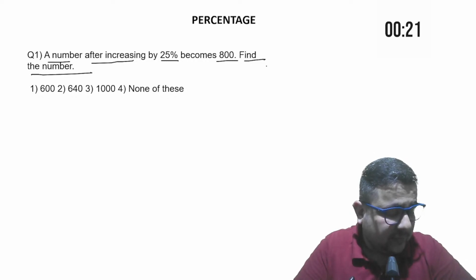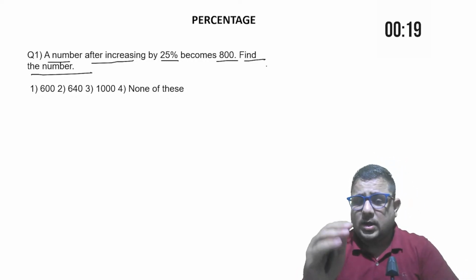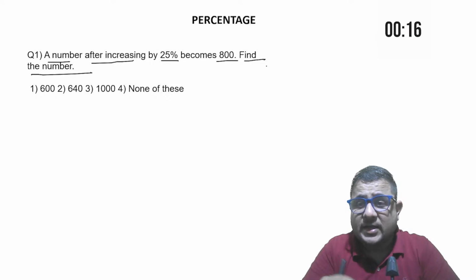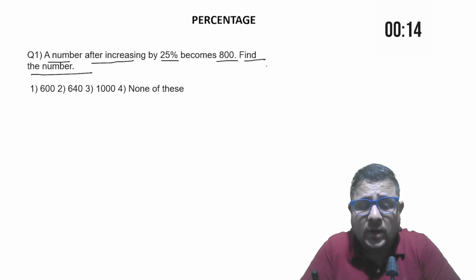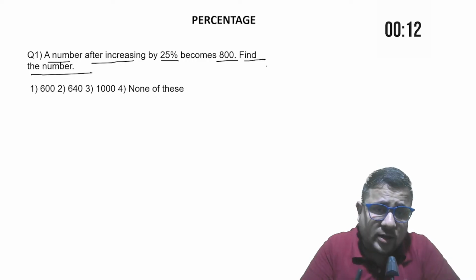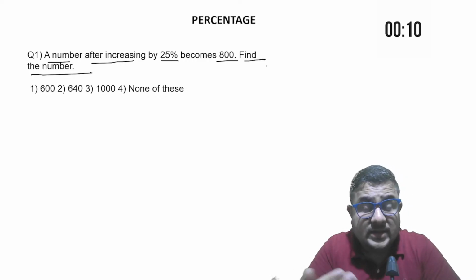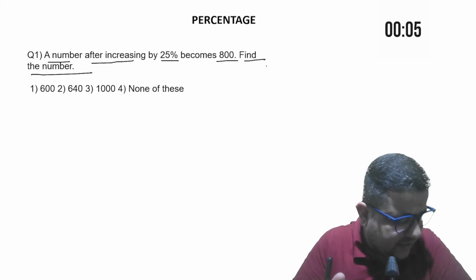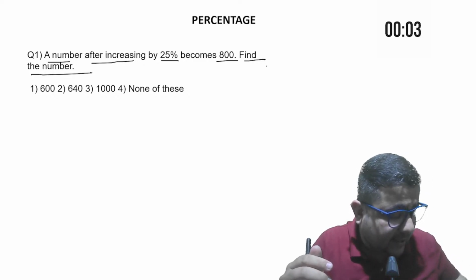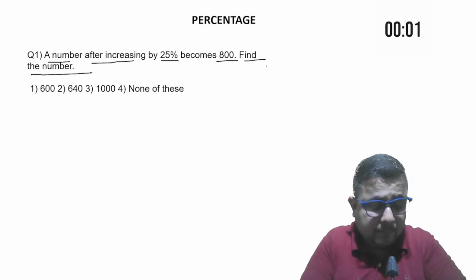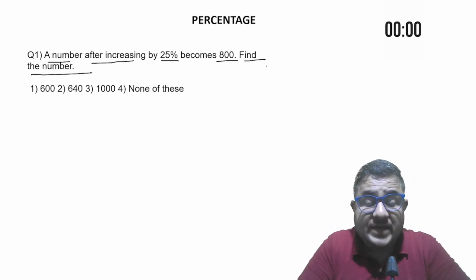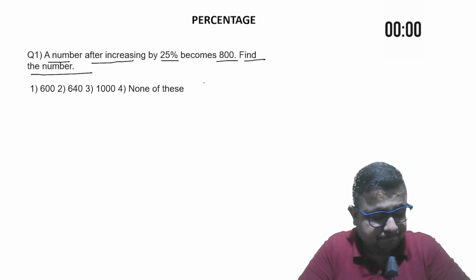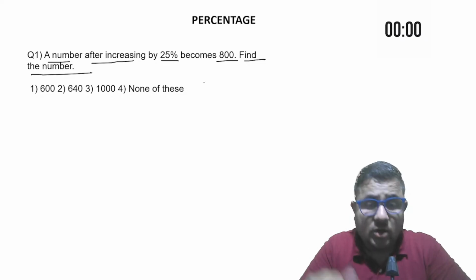If you really want to secure a good ranking, a top ranking, then you need to be proactive as well. You have to try. It doesn't matter whether your answer is correct or not, but efforts must be there from your end. So 640 by Meghna. I can see the answer from Meghna. Okay, Meghna answers 640. Great. Anyone else? Okay, so time is over.